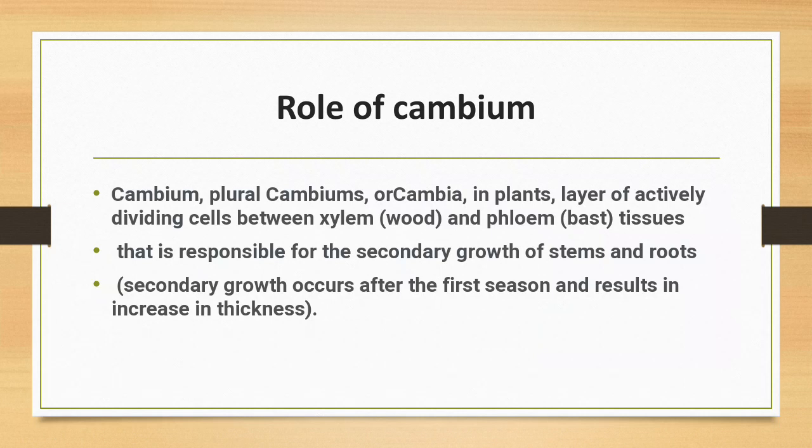Role of cambium. Cambium, plural cambia, in plants is a layer of actively dividing cells between xylem and phloem that is responsible for secondary growth of stem and root. Secondary growth occurs after the first season and results in an increase in thickness.